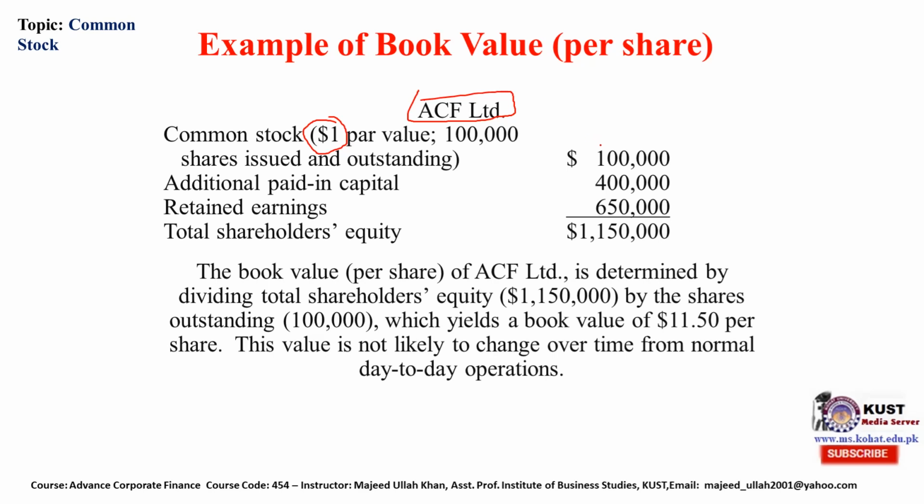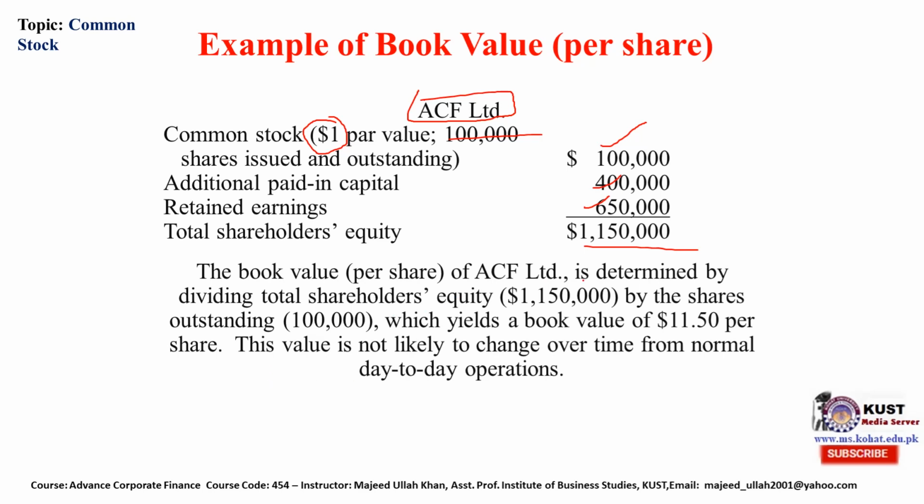So its common stock is 100,000. Additional paid-in capital is 400,000. Retained earnings is $650,000. And total is 1.15 million shareholder equity. So when this equity is divided by these outstanding shares, we will get what?